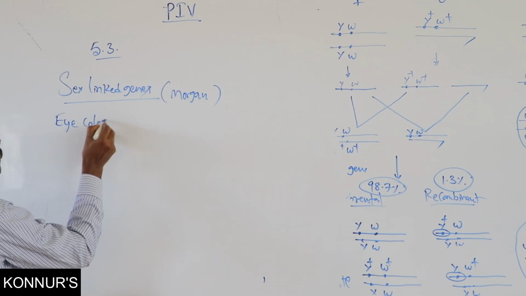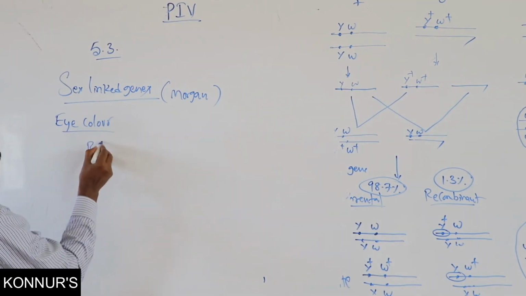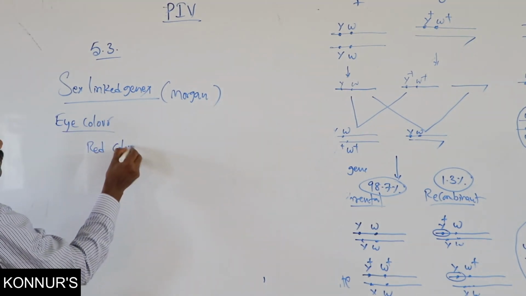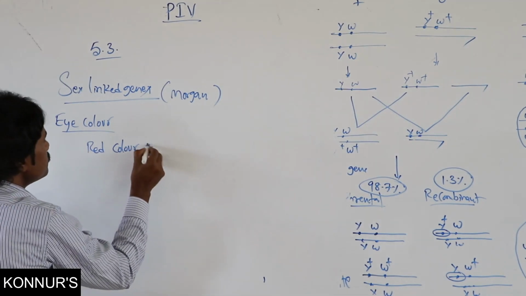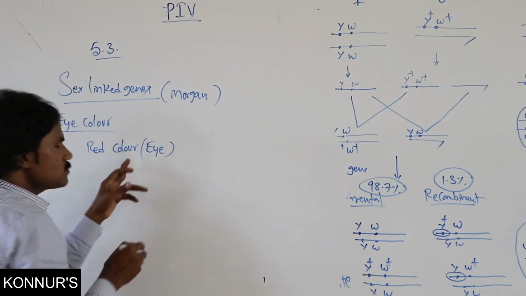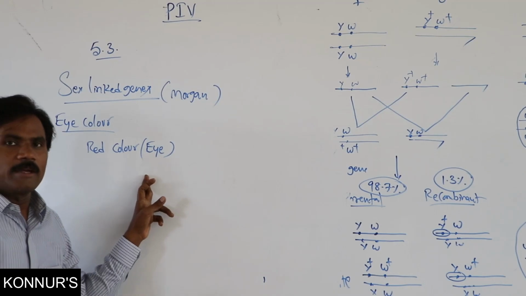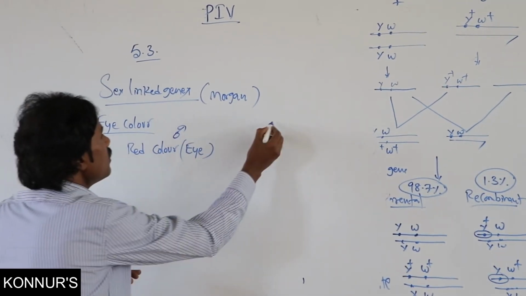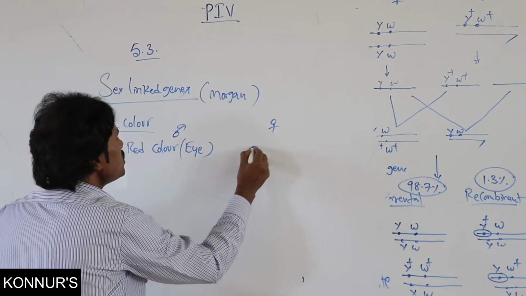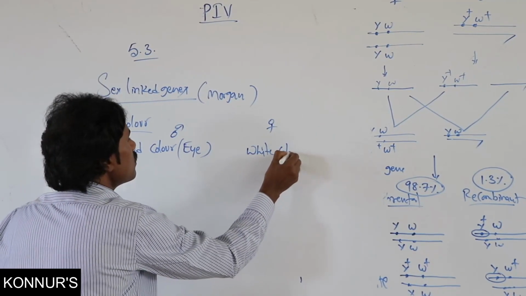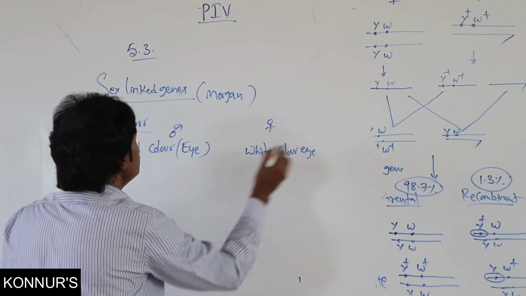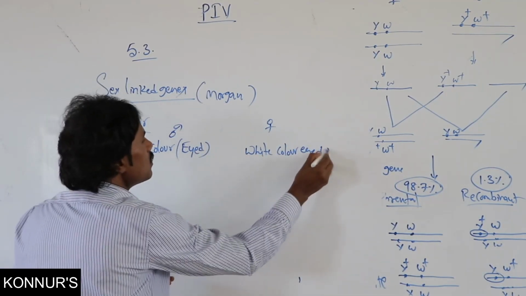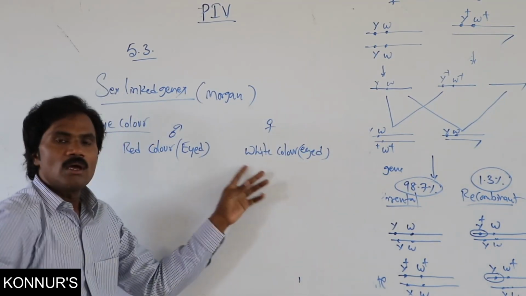Eye color: red color eye in male, then white color eye in female.